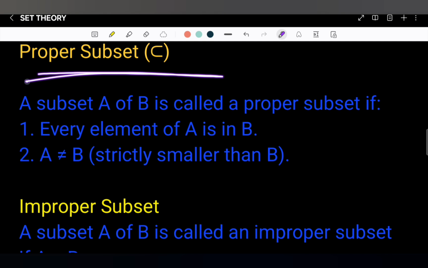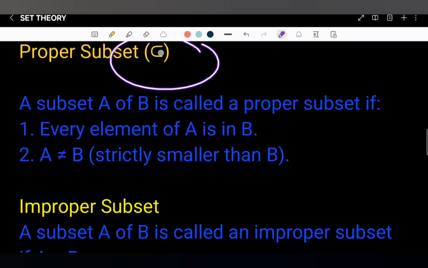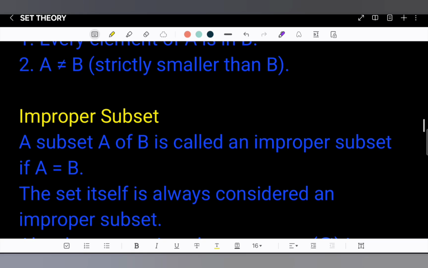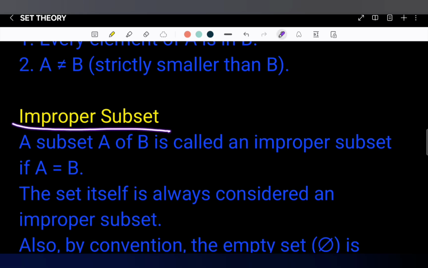So in the case of proper subset, which is denoted by this symbol, A is not equal to B. Whereas in the case of improper subset, A is equal to B.